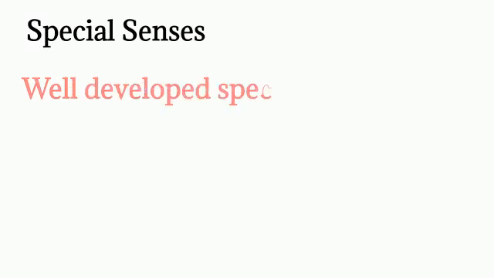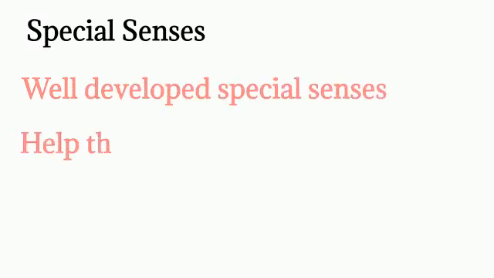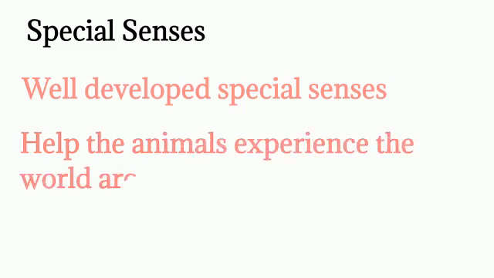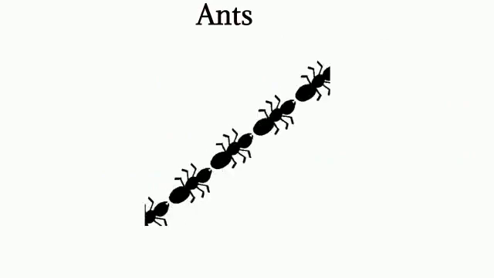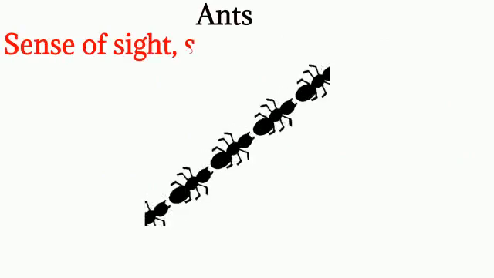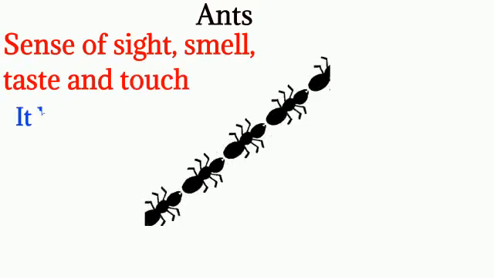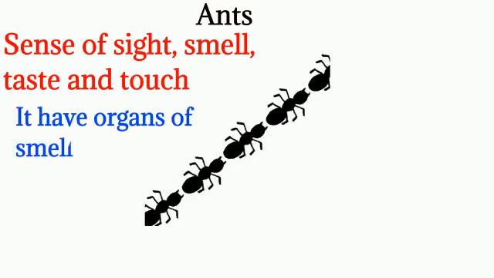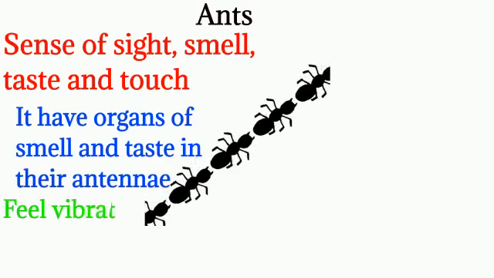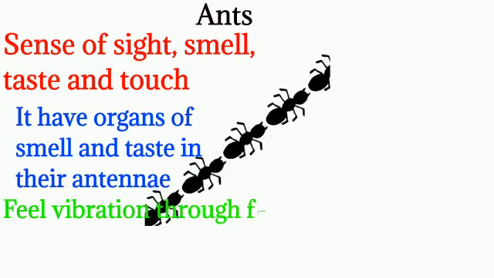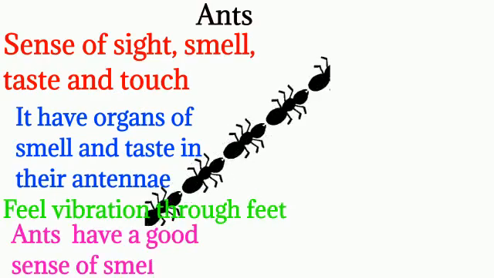Special senses. Some animals have well-developed special senses. These special senses help the animals experience the world around them. First, we will learn about the ants. Ants have the sense of sight, smell, taste, and touch. Ants have the organs of smell and taste in their antennae. They feel the vibration in the ground through their feet. Ants have a good sense of smell.